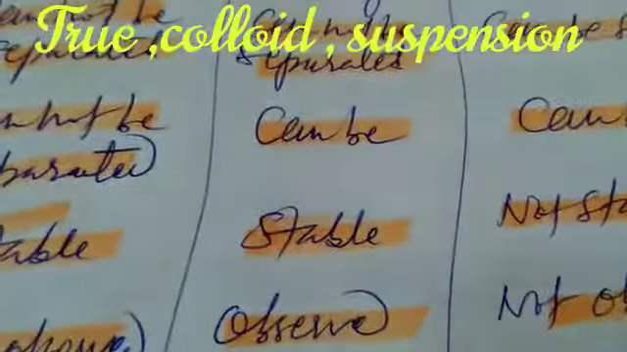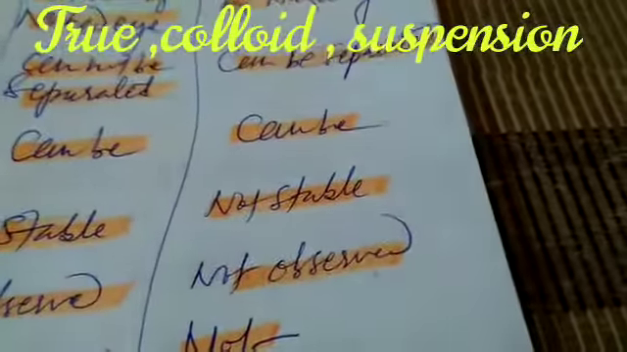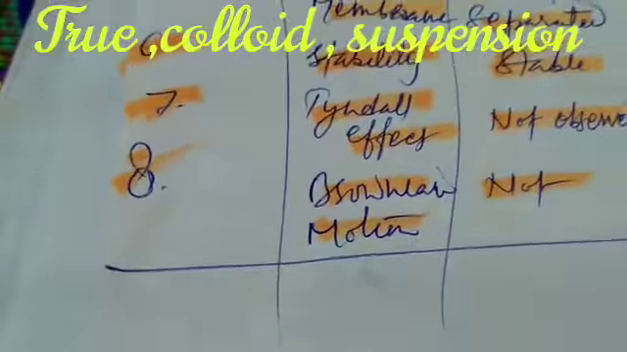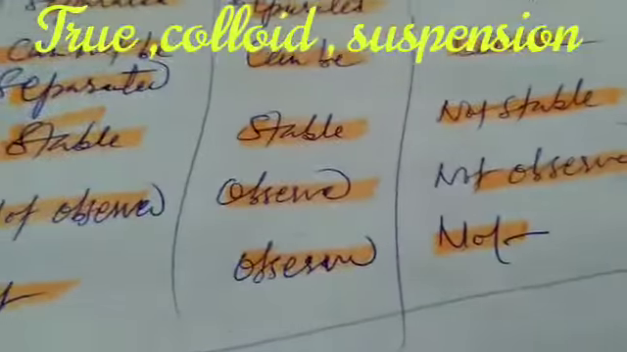Stability. True solutions are stable, colloidal solutions are stable, but suspension is not stable. 7. Tyndall effect. Not observed in true solution, observed in colloidal solution, not observed in suspension. Brownian motion. Not observed in true solution, observed in colloidal solution, and not observed in suspension.